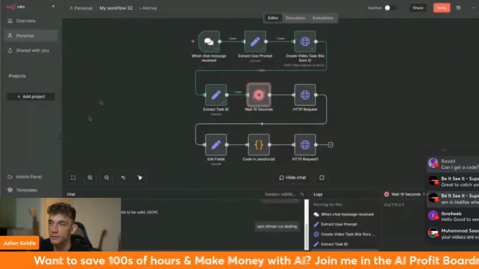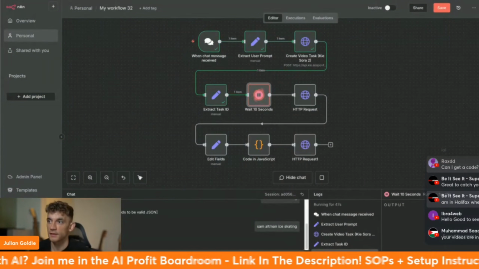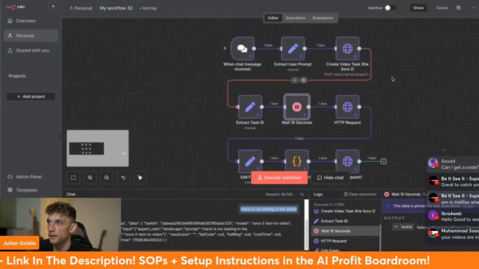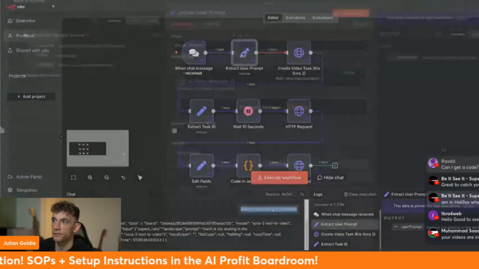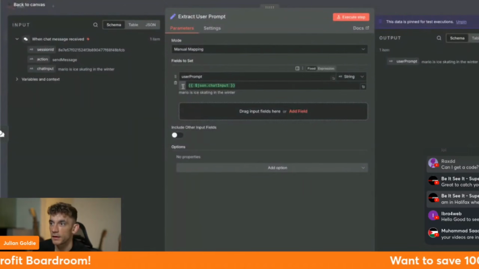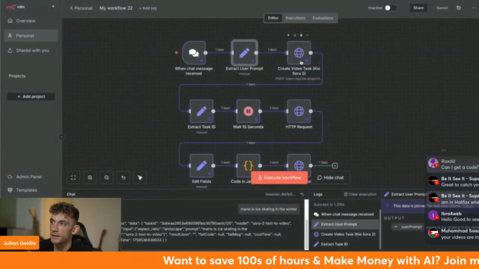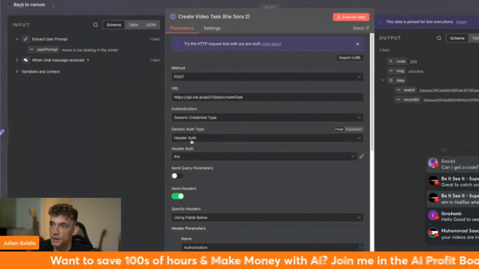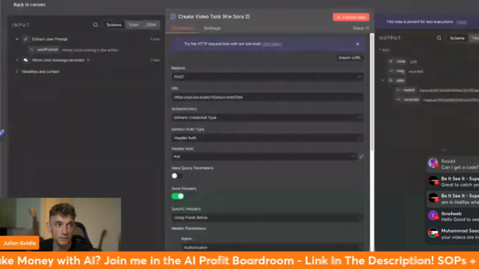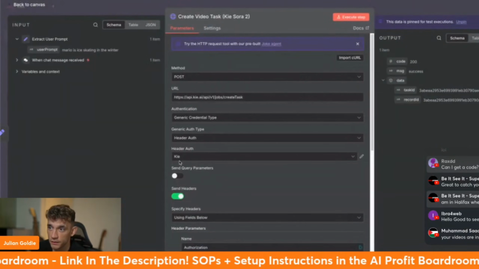And whilst that's generating in the background, which is perfect, we're going to run through exactly how to set this up, right? Essentially, you've got the chat message over here, and this is going to extract the prompt. You can see it basically takes the user prompt, sets that as a field, and then sends that over via this prompt that we generated earlier into creating a video task, right? You can see here we've got a POST. So this is an HTTP request, right? It's sending over to Kia, generic credential type, header auth.